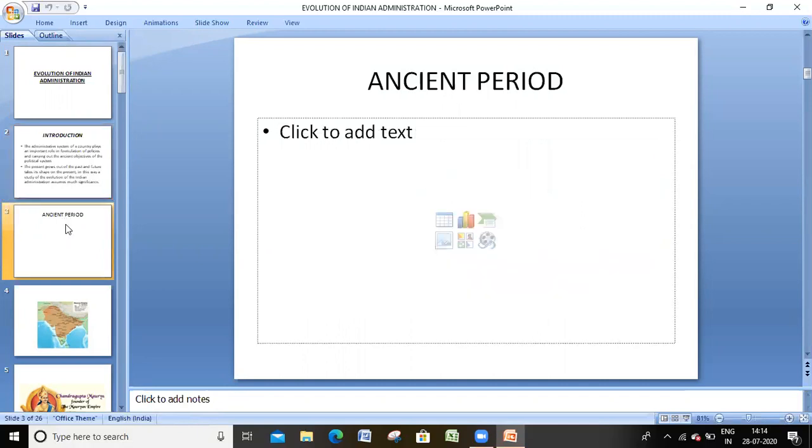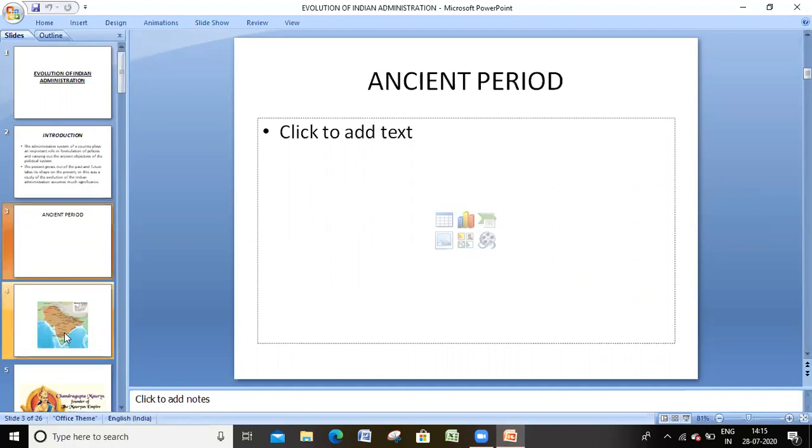So our Indian administration is divided into ancient, medieval and modern. In the ancient period, we may read about the Mauryan administration and Gupta administration, in the medieval period we will discuss about Mughal administration, and in the modern period we'll discuss about British administration. So we will start with the Mauryan administration.